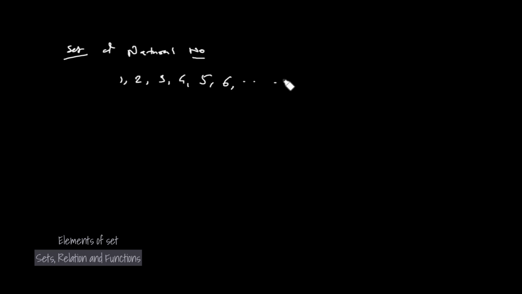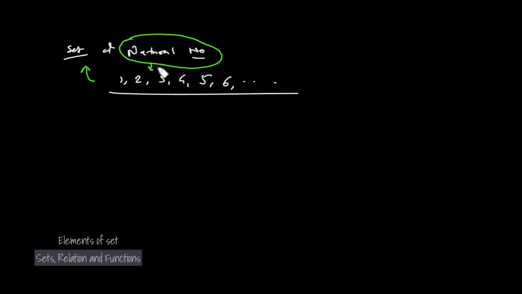These particular objects are the objects of this particular set. The set is the natural numbers set and these are the objects of this set. These objects are called the elements of the set, or they are also called objects, or members of the set. All these three are one and the same.